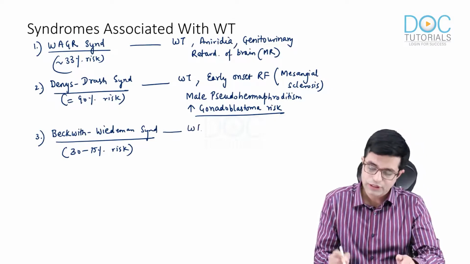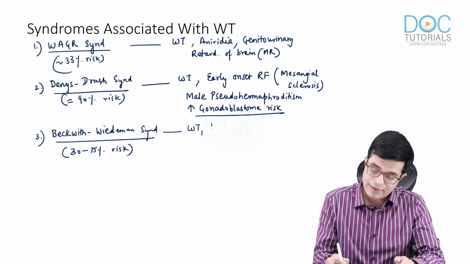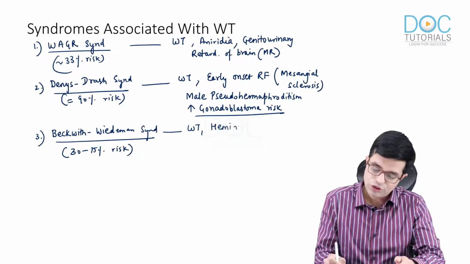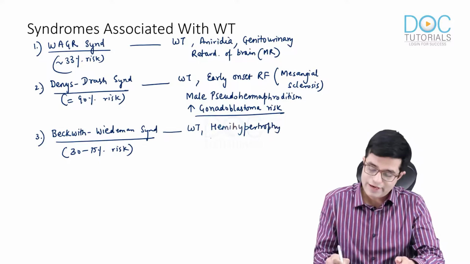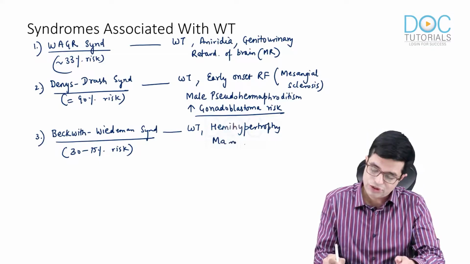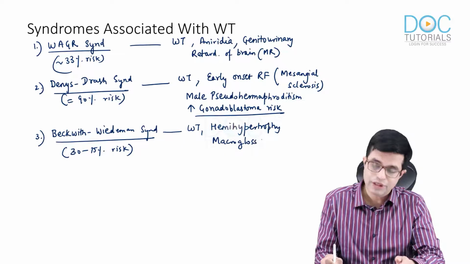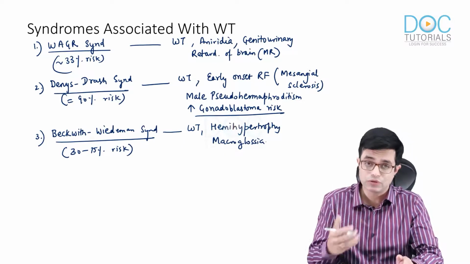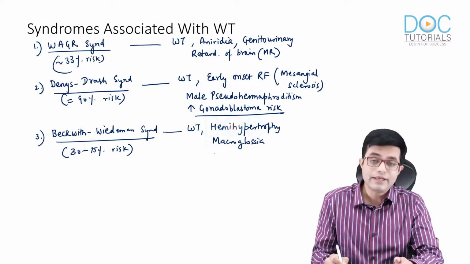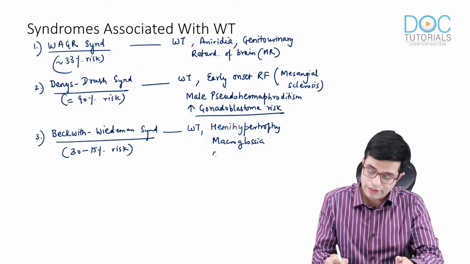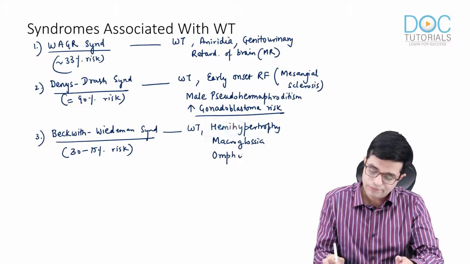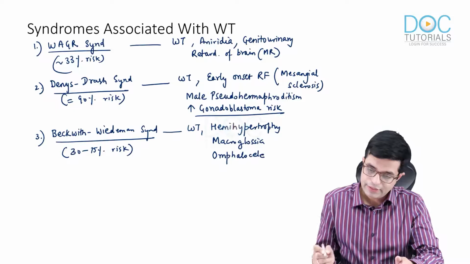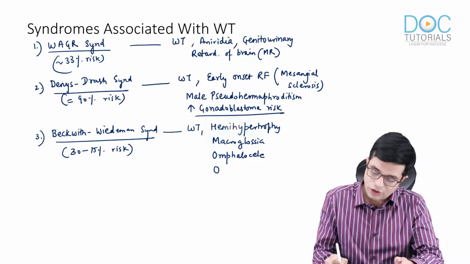Along with Wilms tumor, they will have hemihypertrophy, so one half of the body is enlarged. They will have macroglossia, large tongue which will be protruding out from the mouth. They will have anterior abdominal wall defects, particularly omphalocele. They will have internal organs being enlarged in size, so organomegaly.